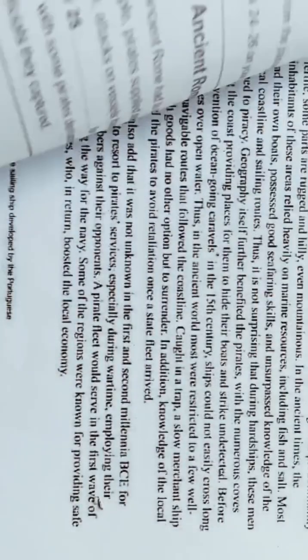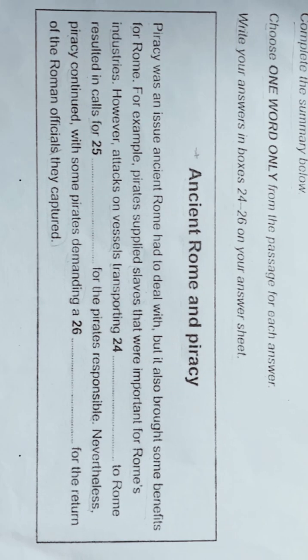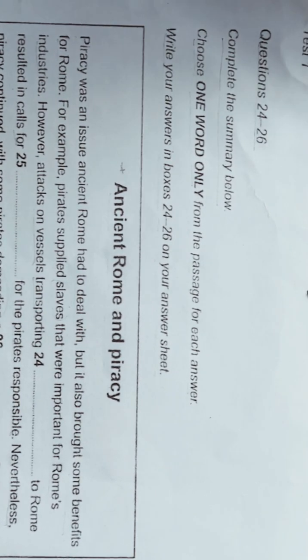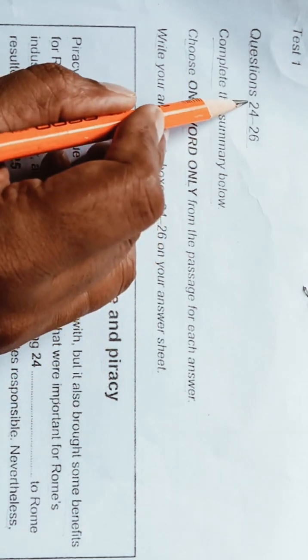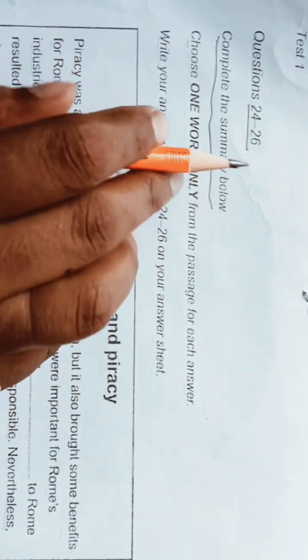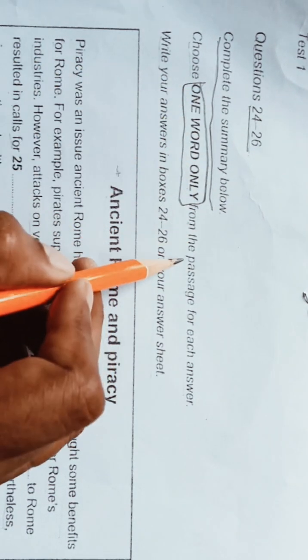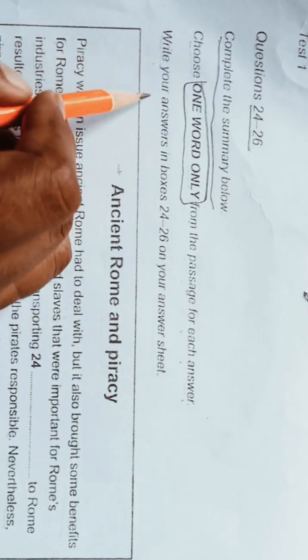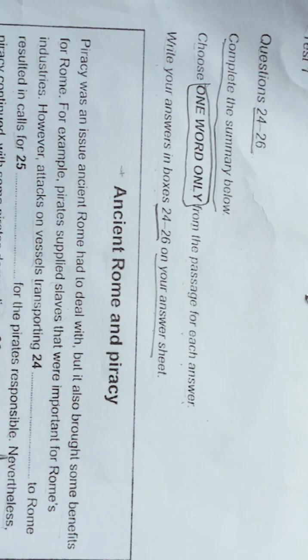And the last question type is, so this is our last question type. Questions 24 to 26. Complete the summary below. Choose one word only from the passage for each answer. Write your answer in boxes 24 to 26 on your answer sheet. So these are our types of question.